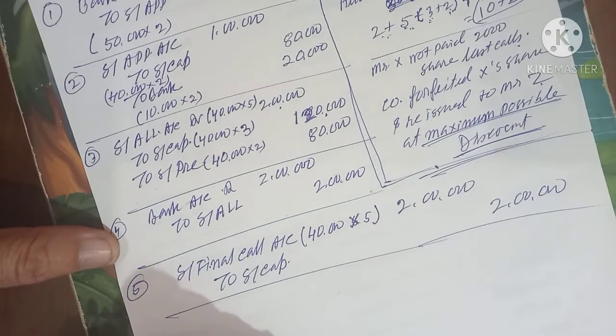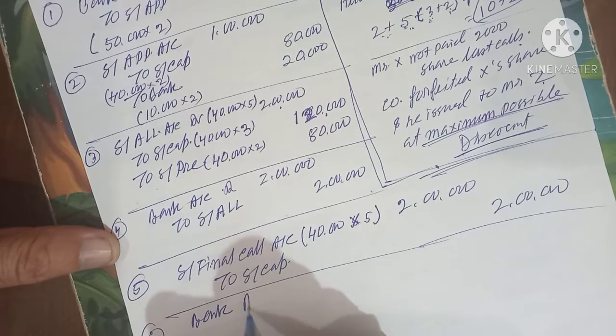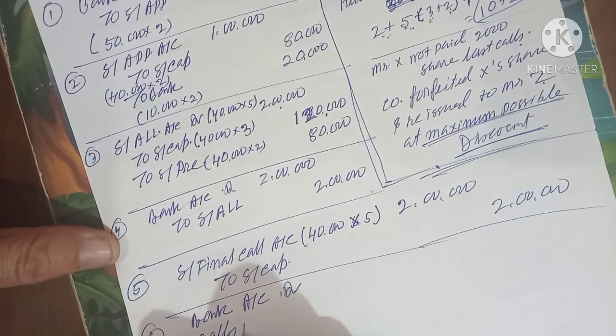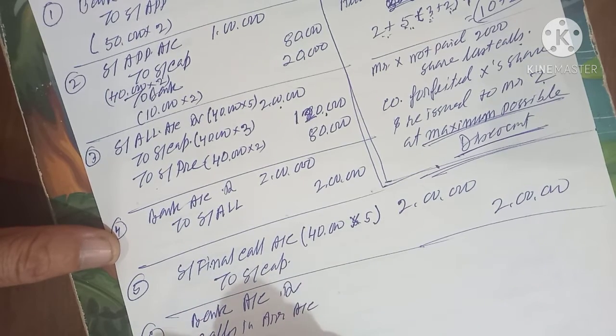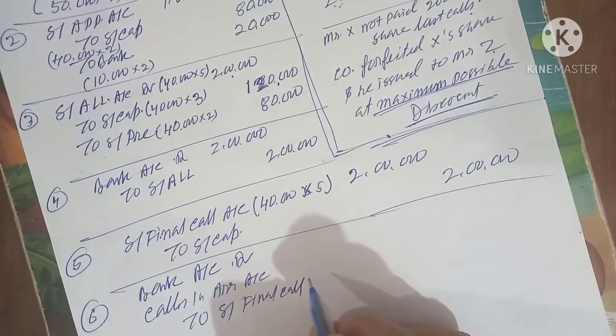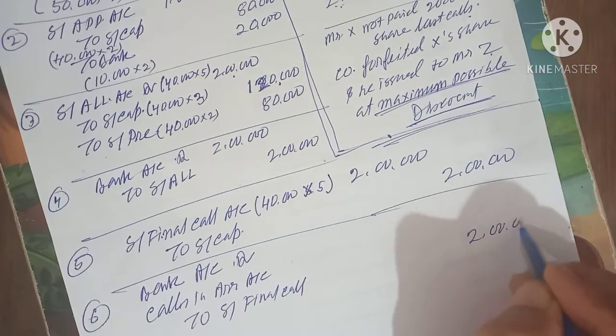Now, we will pass the receiving entry. Bank account debit, call in arrear account debit, to share final call. Share final call amount already you have got, so you have to write 2 lakh.